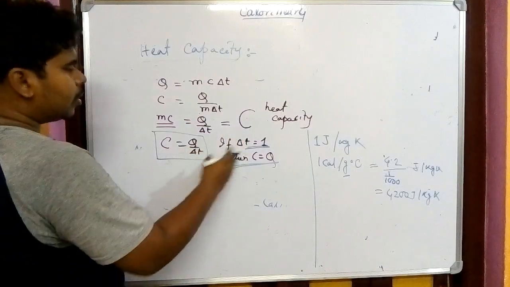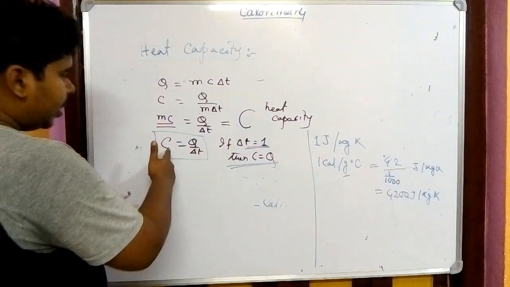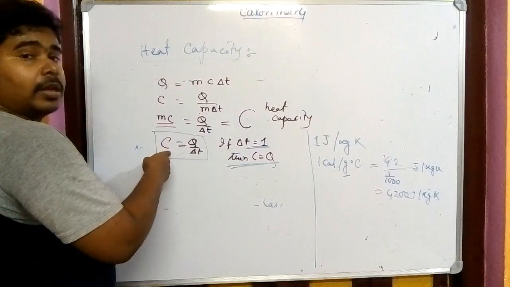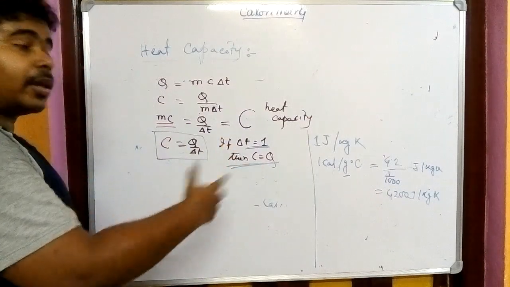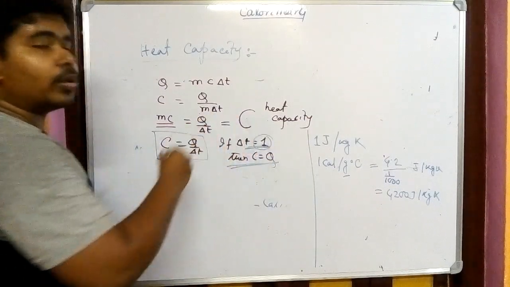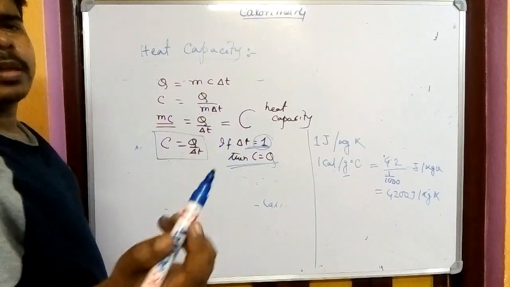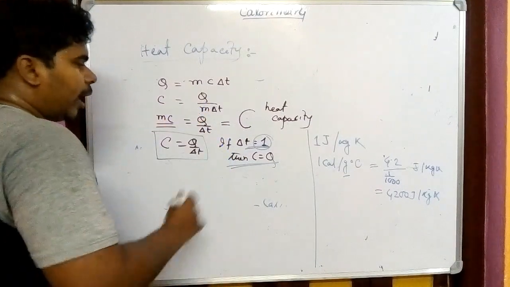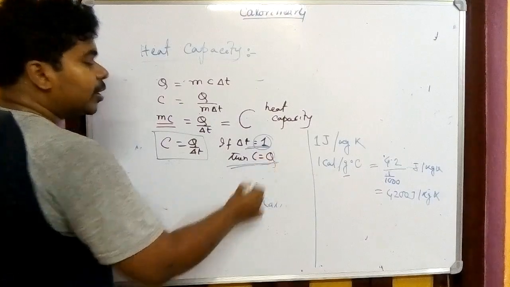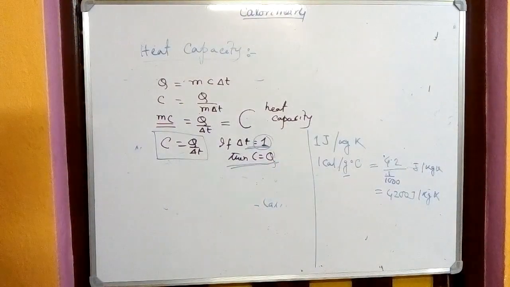If del T equals 1, then C equals Q. So C is the amount of heat energy needed to increase the temperature of a body by a unit. Unit means 1 degree centigrade or 1 Kelvin. And the amount of heat energy absorbed at that time is called the heat capacity.